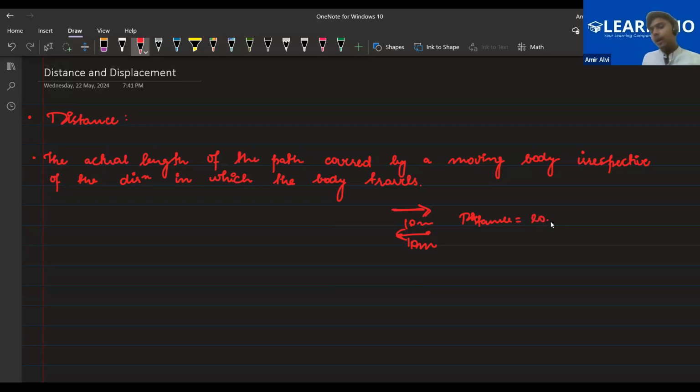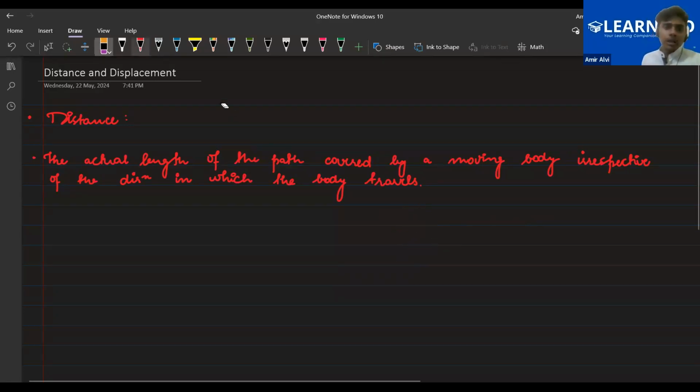Yes, it's 20. Farhan, I've told you, it doesn't matter, irrespective of the direction. Whether it's going forward or backward, distance will always be calculated, distance will be added. Okay, clear, Ayan, Nahid and Farhan? Yes, sir. Okay, very good.